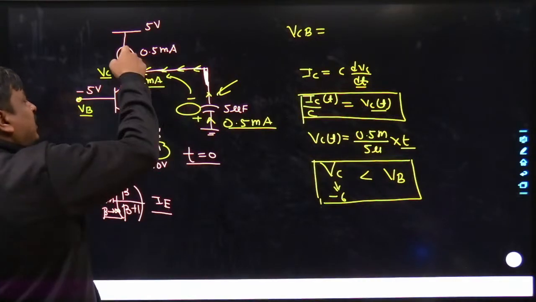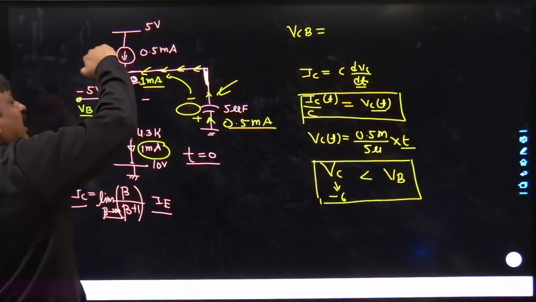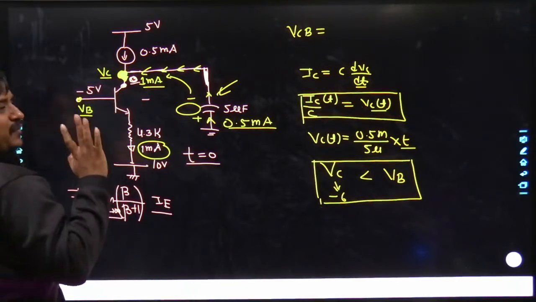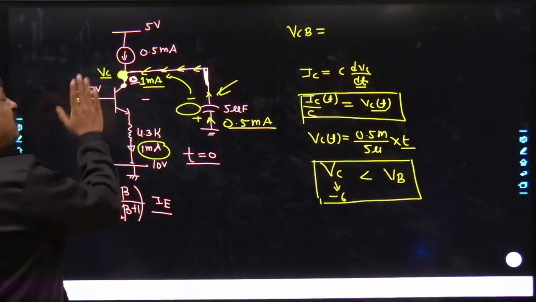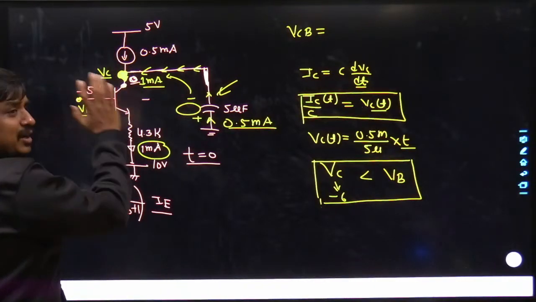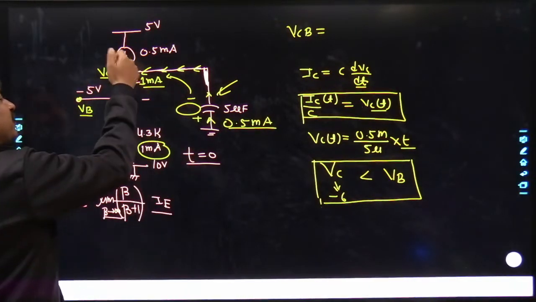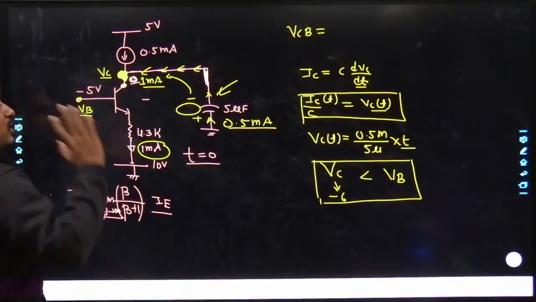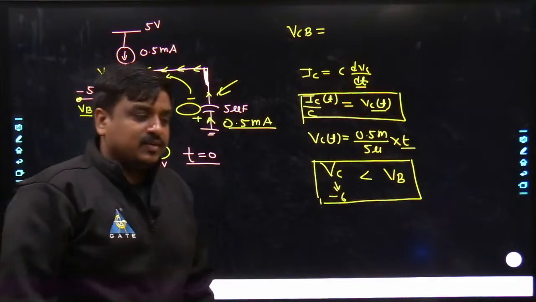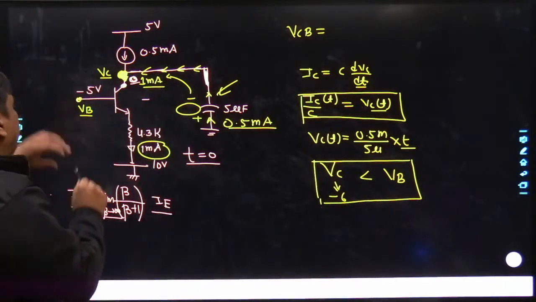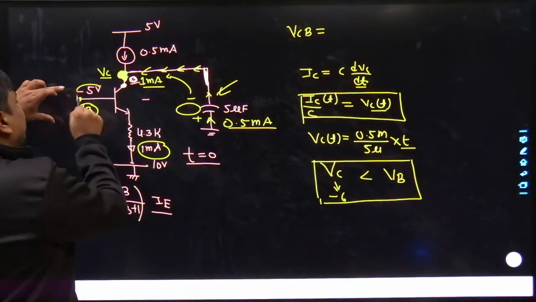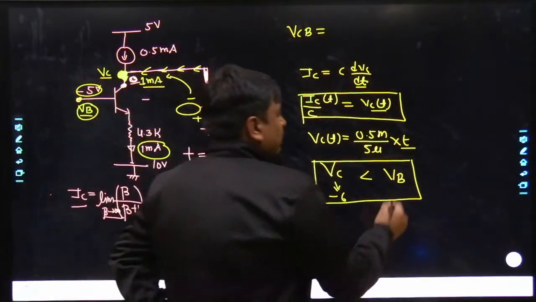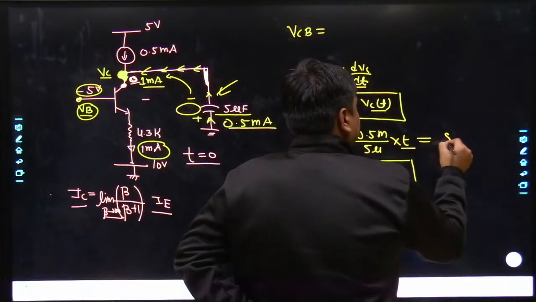This voltage is straight away challenging the collector voltage, and the collector voltage is straight away challenging VB. It is just saying, my dear friends, keep my VC greater than VB, then only I would keep the collector to base junction reverse biased. And if VC goes lower than VB, I would become forward biased. So the voltage VB, which equals minus 5 volt, has to be compared with the voltage across the capacitance. So I would just be comparing this as 5 volt.